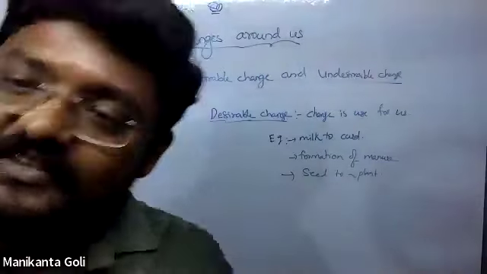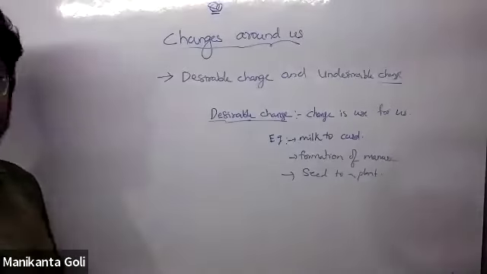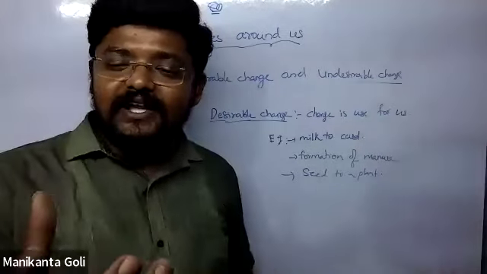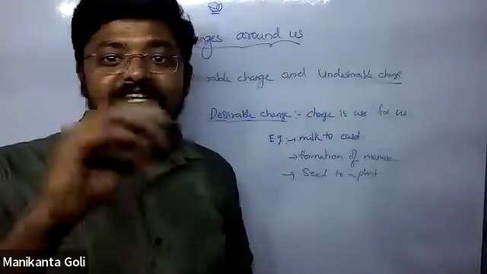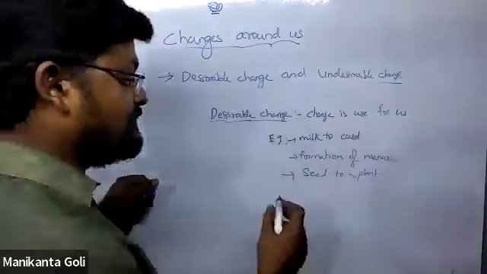Water to ice. Water to ice is not a desirable change. Ripening of fruits. We cannot eat raw fruits, so we ripen them using ethylene.